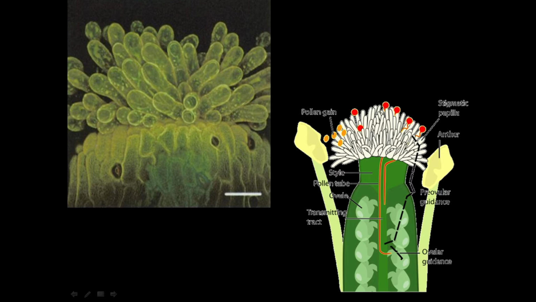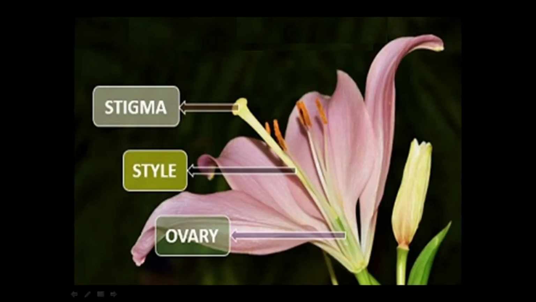The style may be either hollow or solid. In the hollow style, the stylar canal is lined by glandular cells. The solid style has a core of transmitting tissue composed of thin-walled cells.